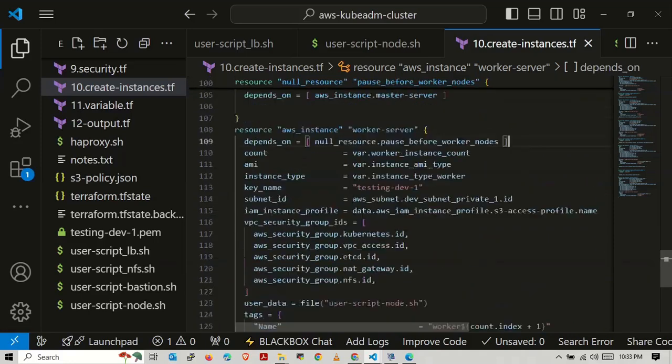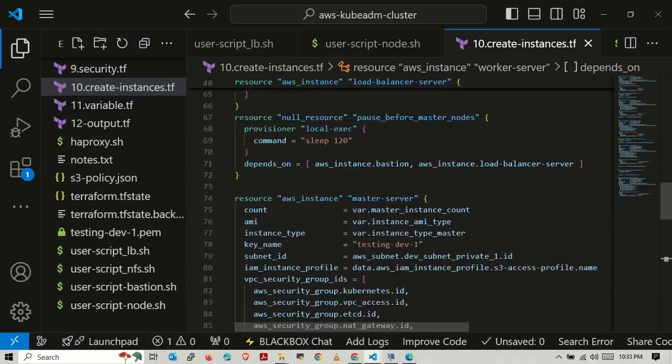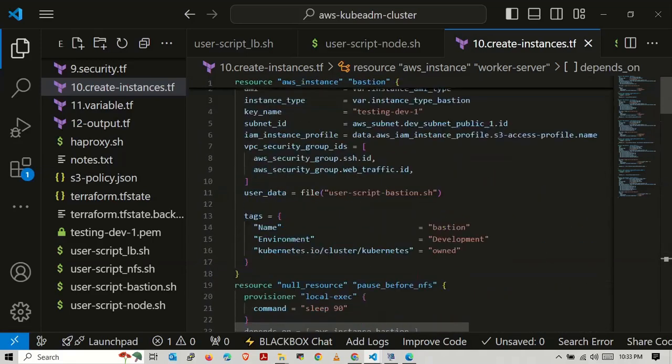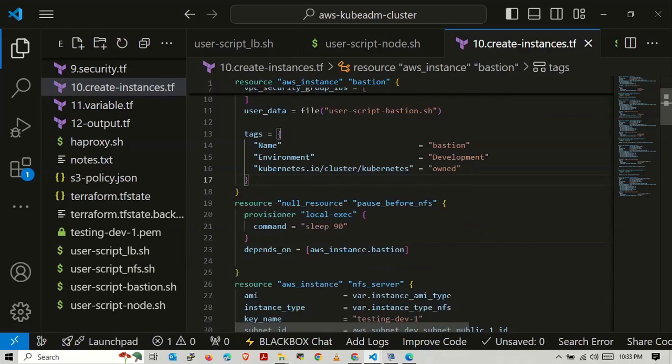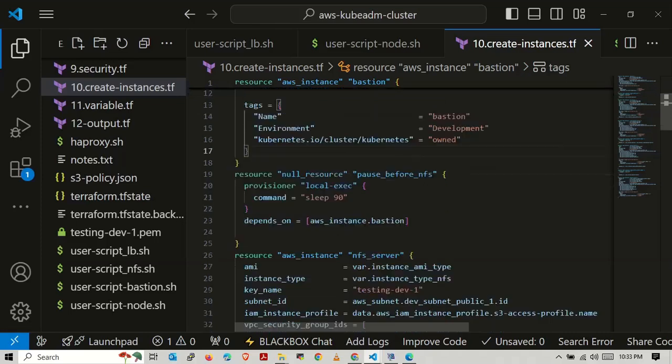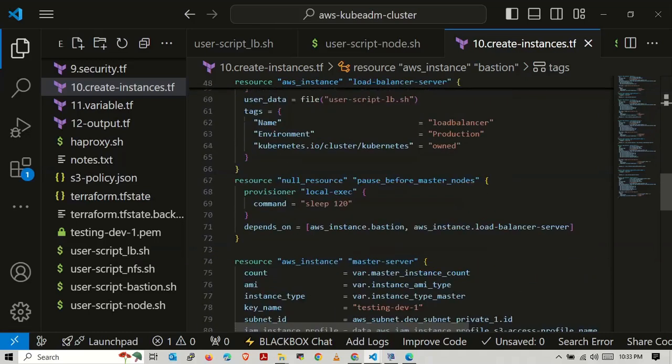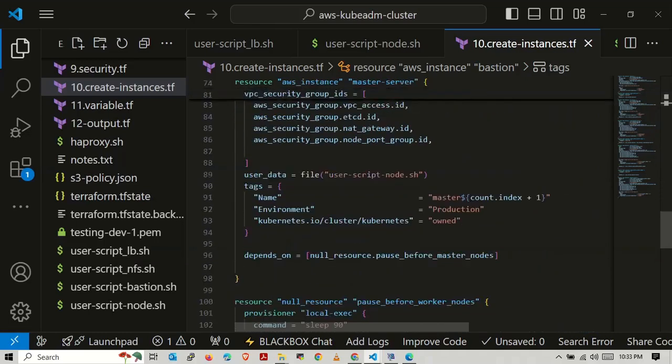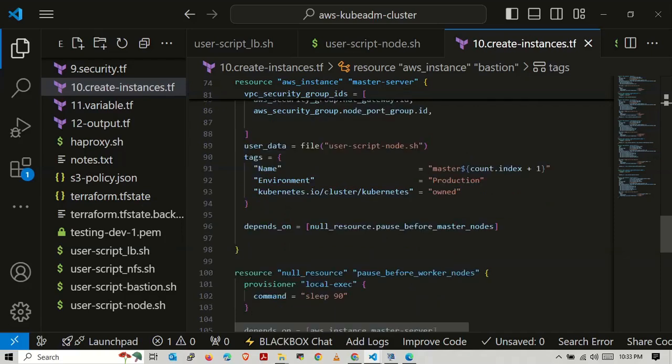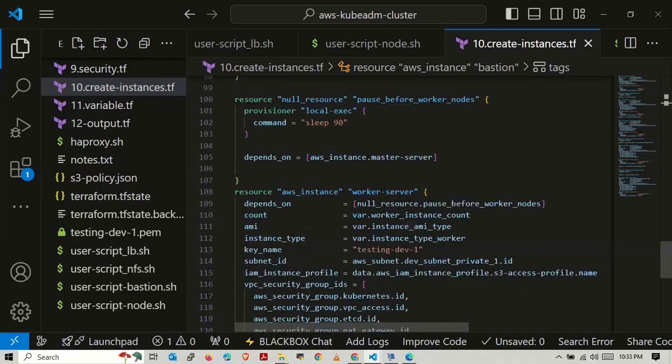Overall, this is the functionality which will take care of the SSH key in Bastion host. We have added required pauses, 90 seconds pause between Bastion host and NFS server, and we have added required pauses for worker nodes and master nodes. It will have enough time to copy the SSH key which is posted by Bastion host to S3 bucket. That's all about this video.